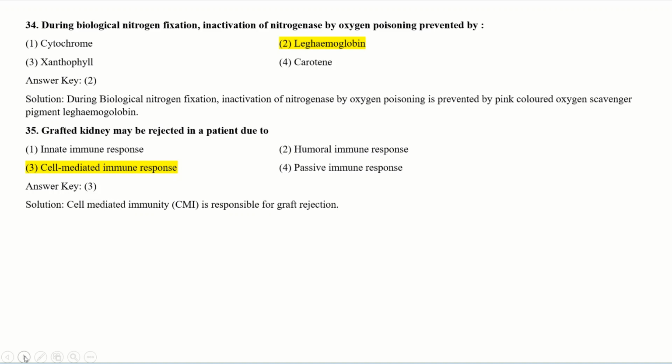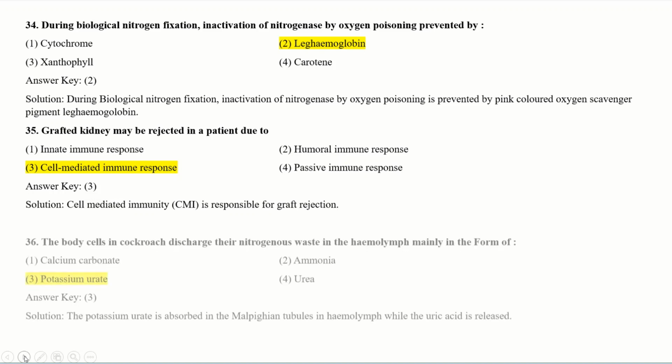So here you should know one thing. The graft rejection means any type of graft it can be. That graft rejection can happen only with the cell-mediated immune response. So your correct answer should be option 3, cell-mediated immune response.